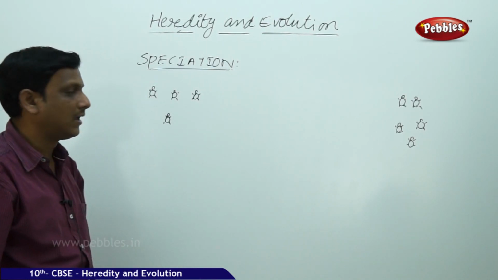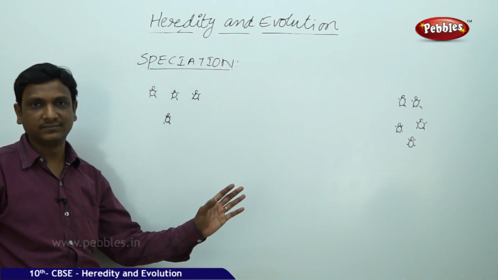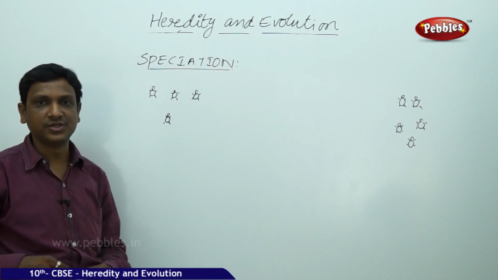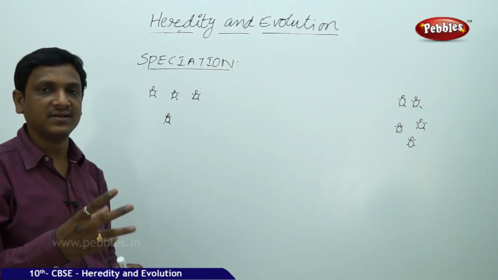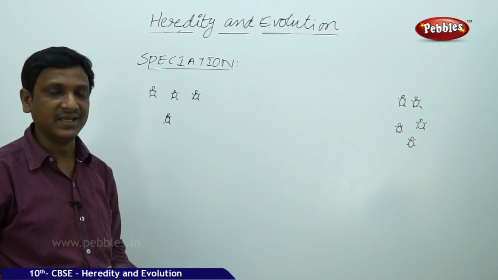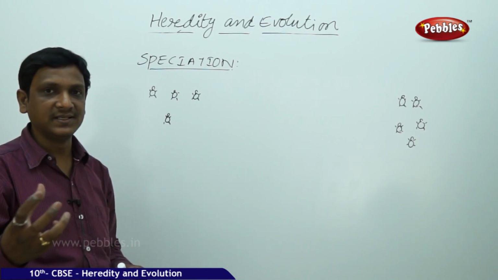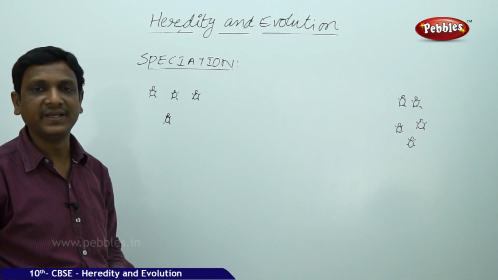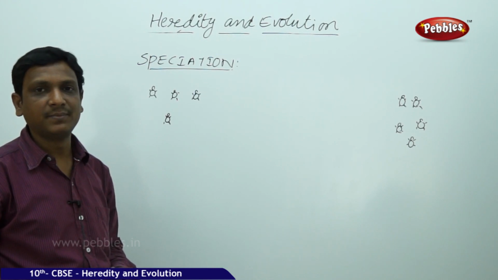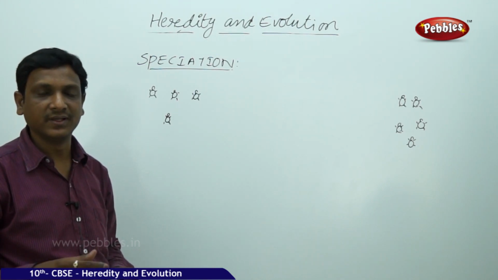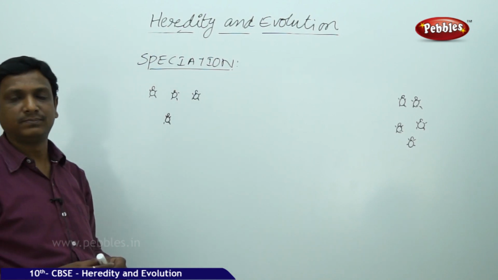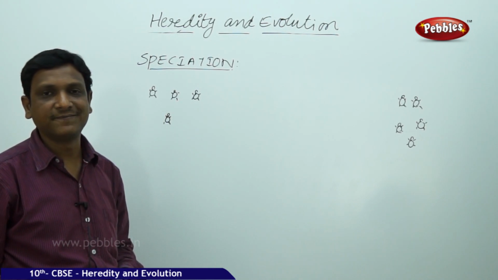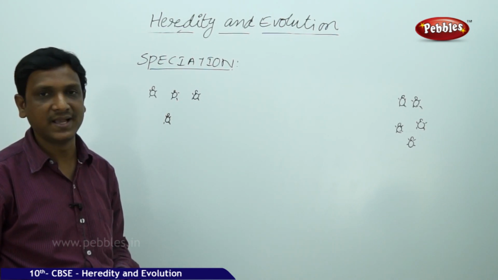So in the previous example, we have seen how different organisms are evolving. We have seen microevolution with the example of the beetles. There we saw red, blue and green color beetles. Different kinds of beetles have come in different colors, but all are of the same species. That means the red beetle can reproduce with green, green can mate with blue, they can take part in reproduction. So you cannot say it is a different species; same species, some variations, that is microevolution.